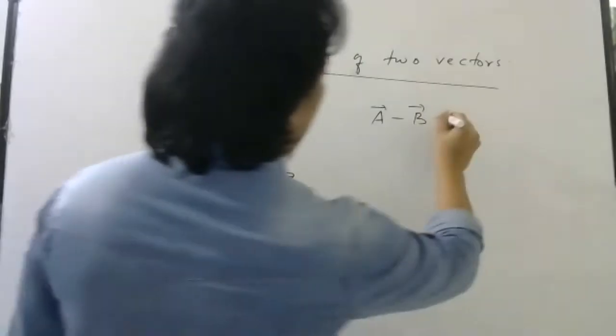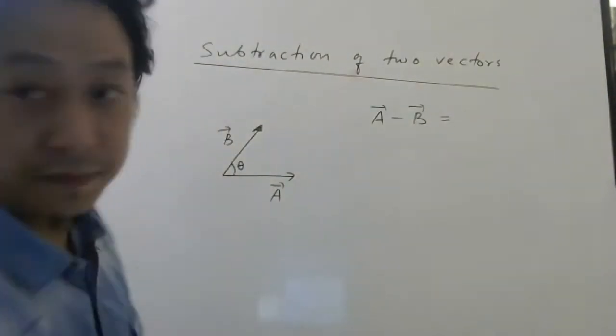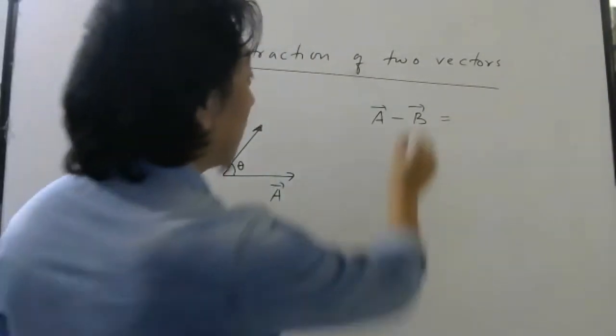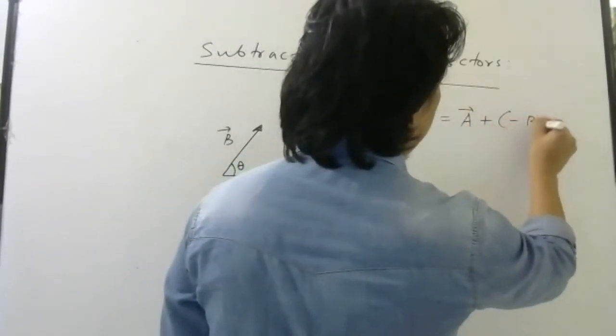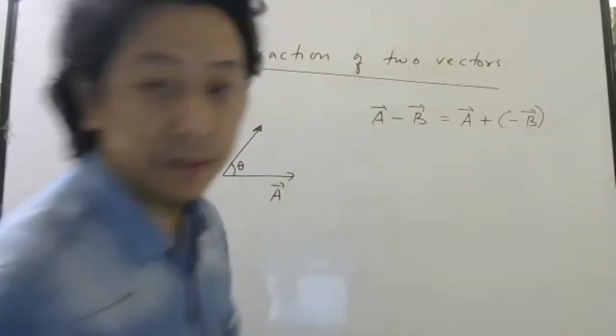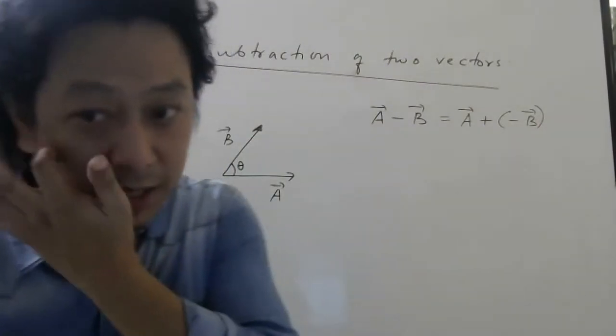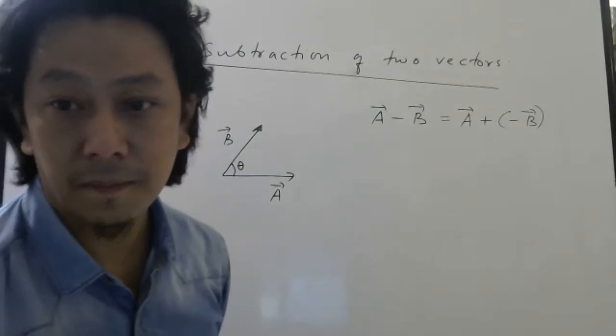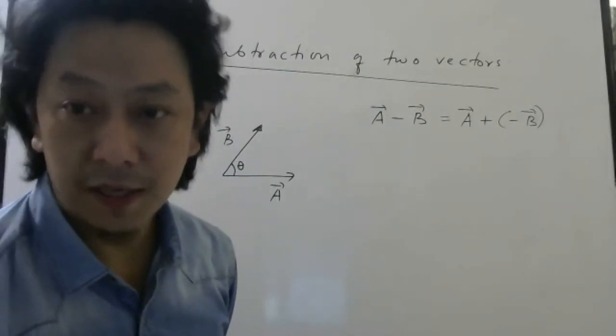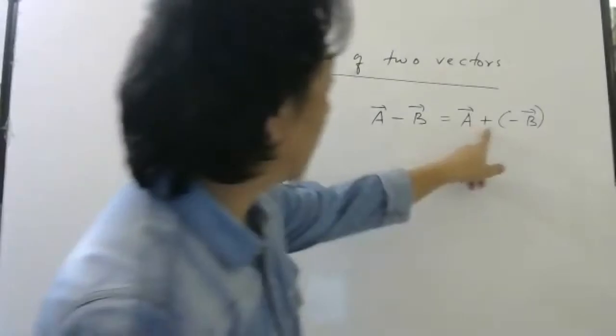Now, how to find this? Very simple. I can write it this way. Check once. Can I write it like this? Right? Yeah, because plus minus is minus.